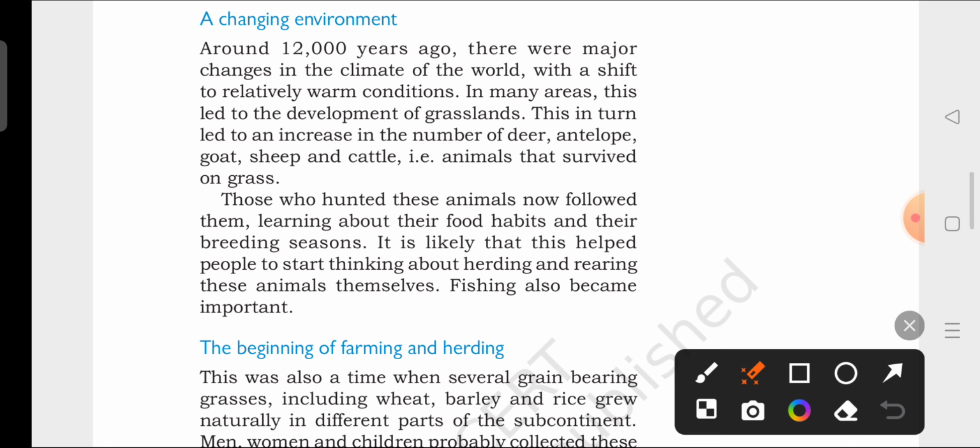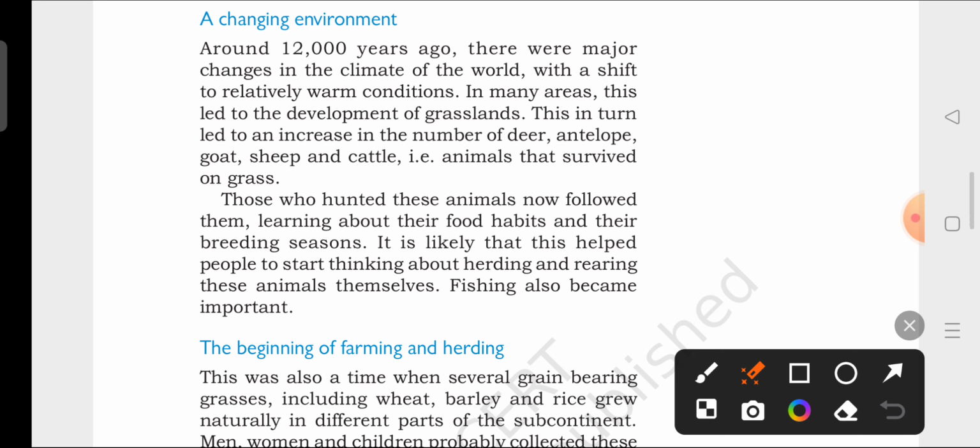That is, there was an increase in the number of deer, antelope, goats. Antelope is also a type of deer only. It is from the family of deer only. And goat, sheep and cattle, these are basically those animals which survive only by eating grasses. So again, this was a new opportunity for human beings.